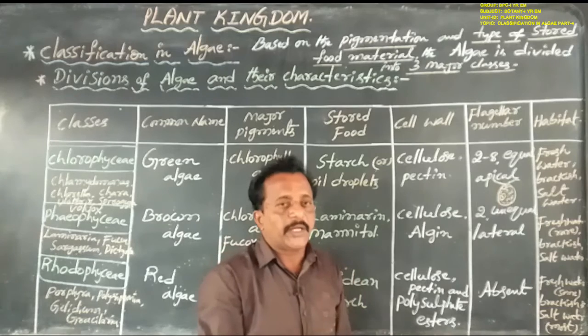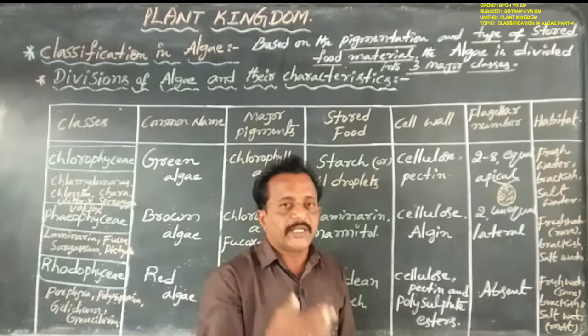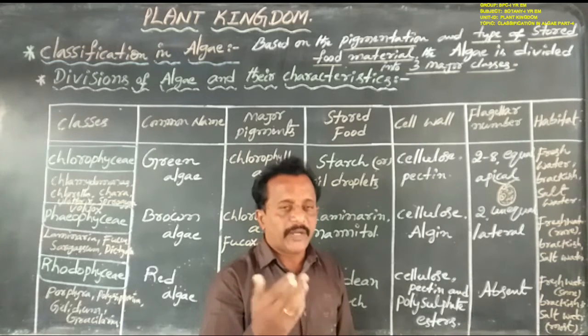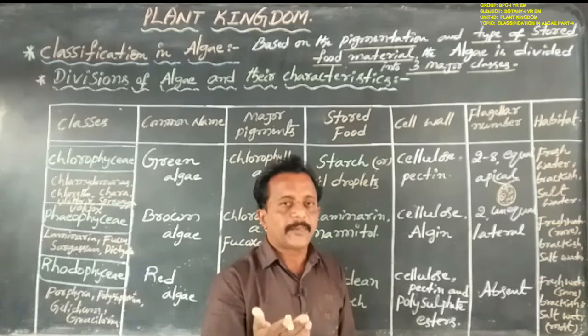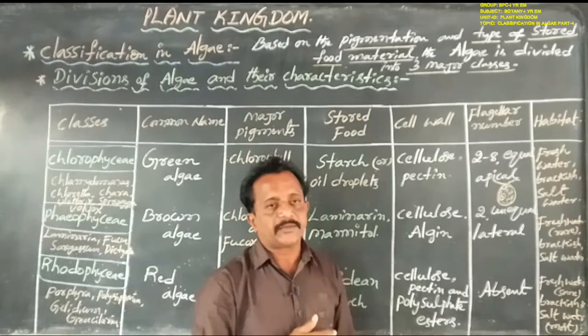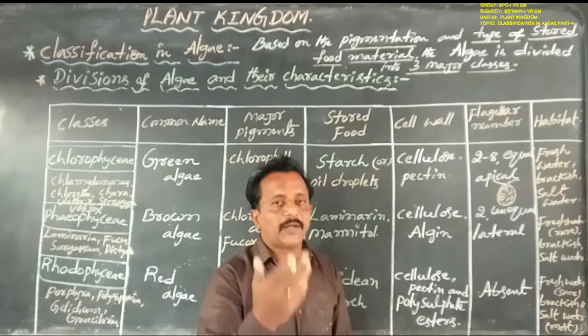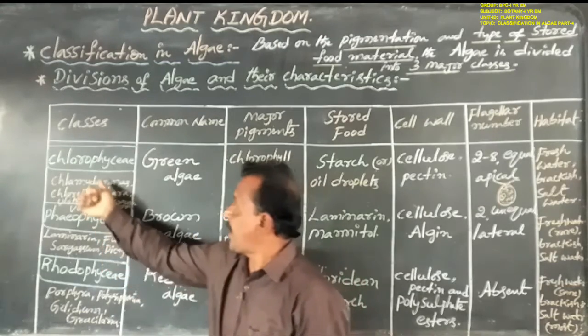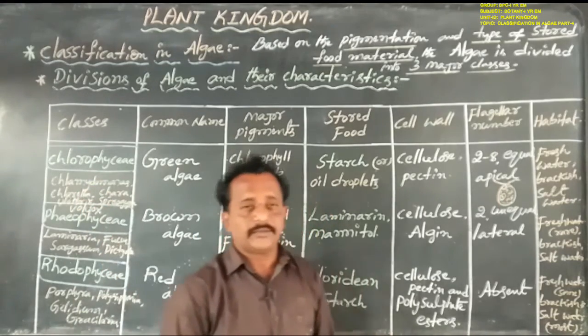Once again, repeating the reproduction of Chlorophyceae, Phaeophyceae and Rhodophyceae. Isogamous means the two gametes are similar in size, whether motile or non-motile. The best examples are Chlamydomonas and Spirogyra.